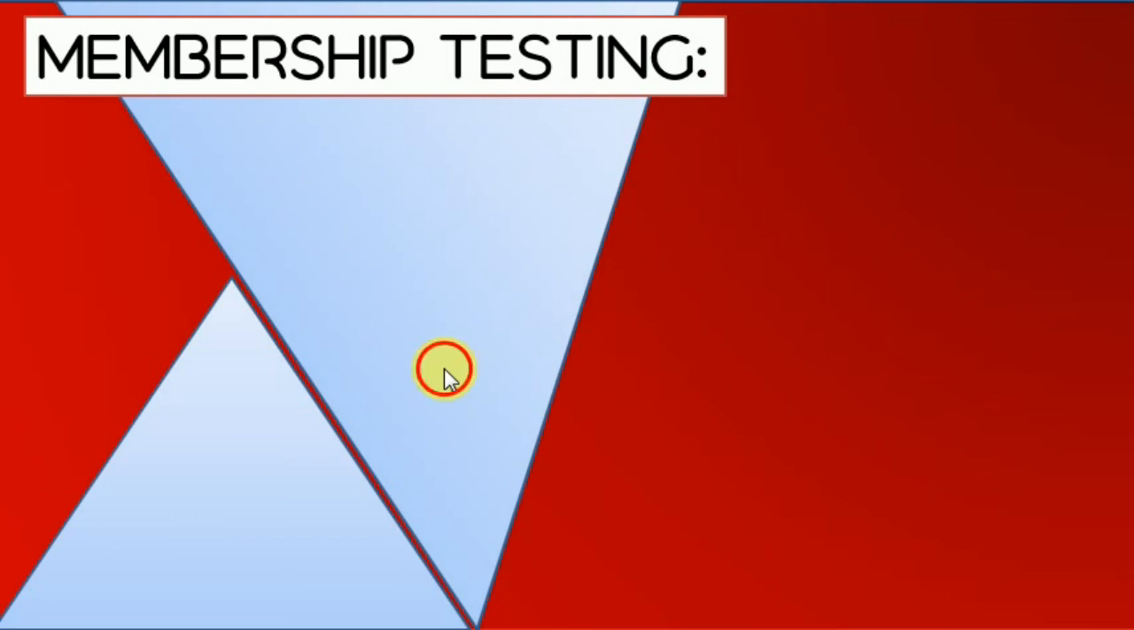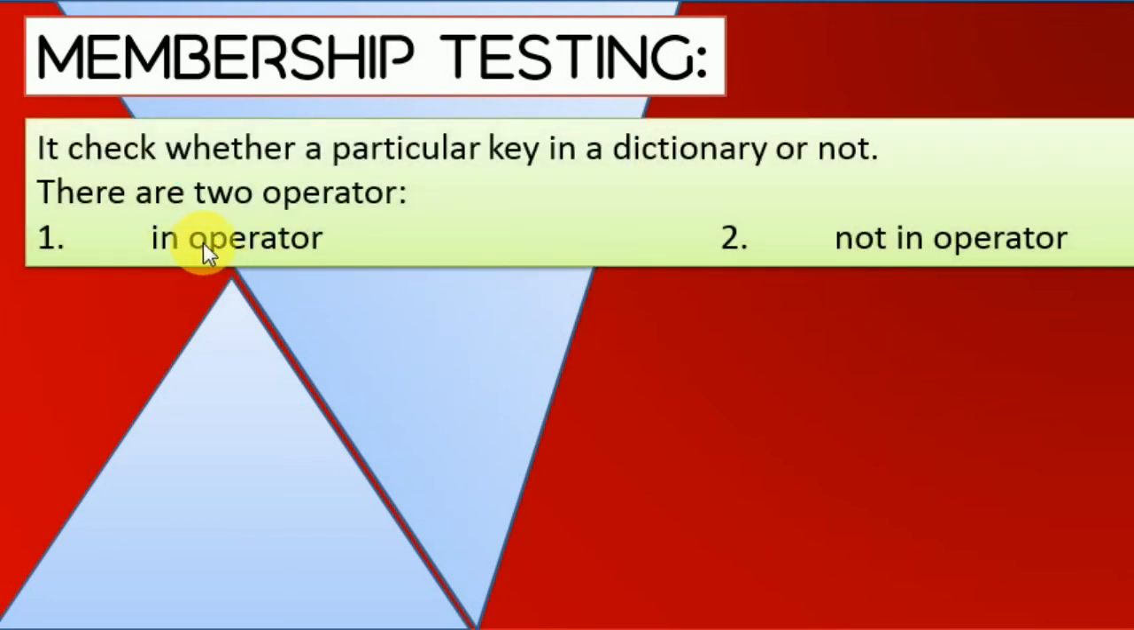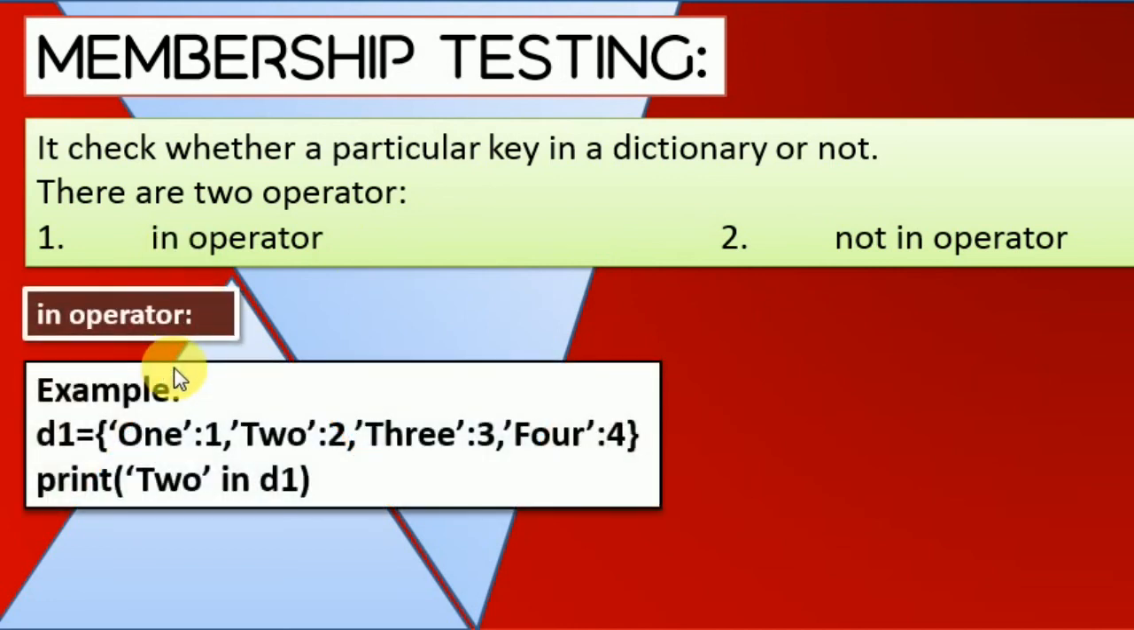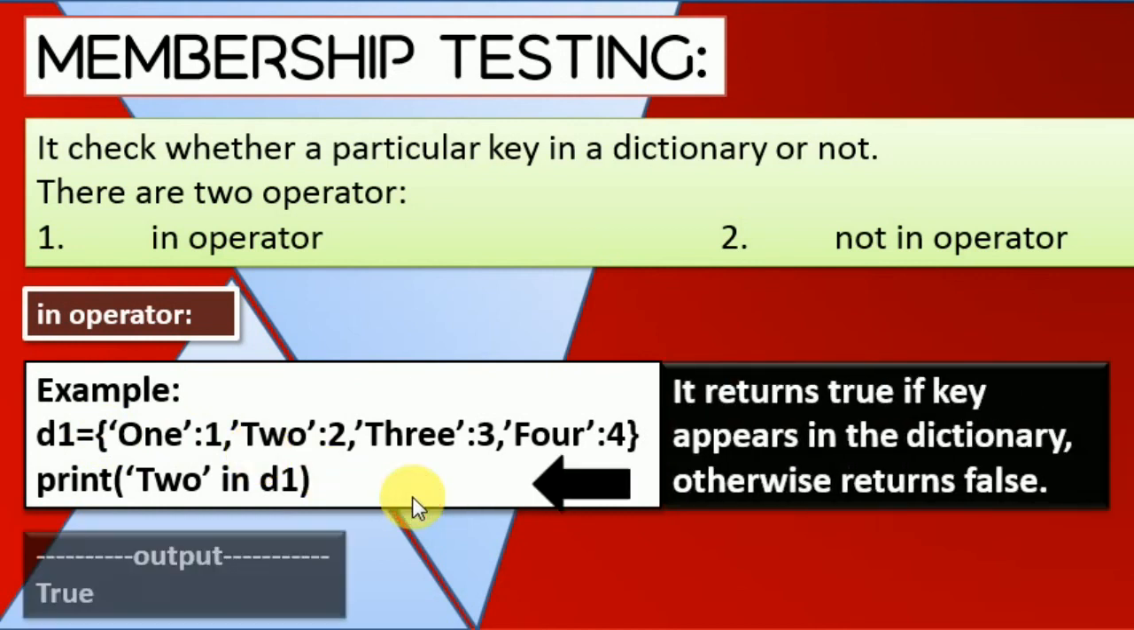Next is membership testing. Two operators are used, in and not in. What is the use of in? 2 in D1 means 2 exists in D1. It is only going to check the keys. So key 2 exists inside that D1. It will check, and if the condition is true, it will display the answer True.